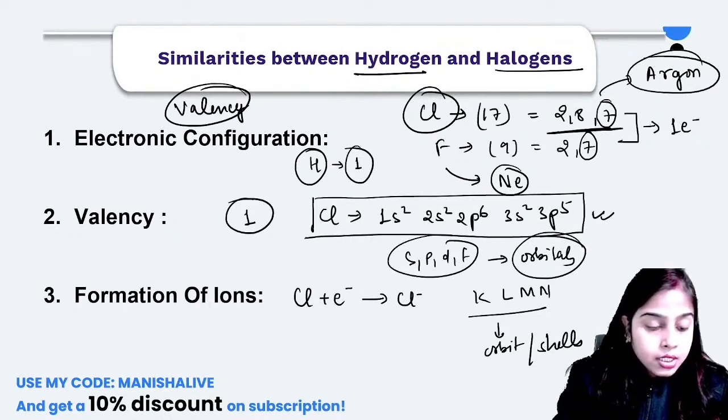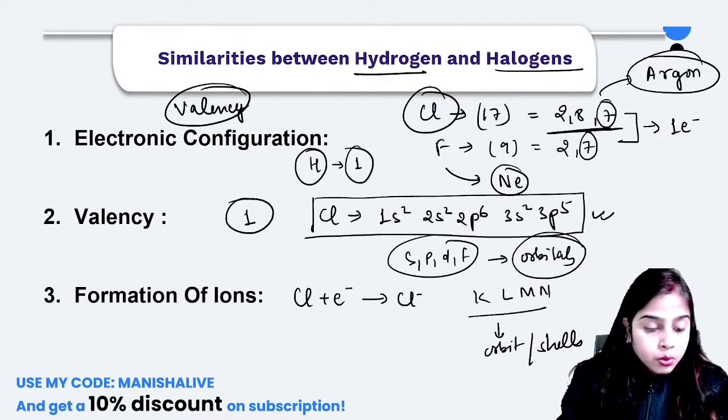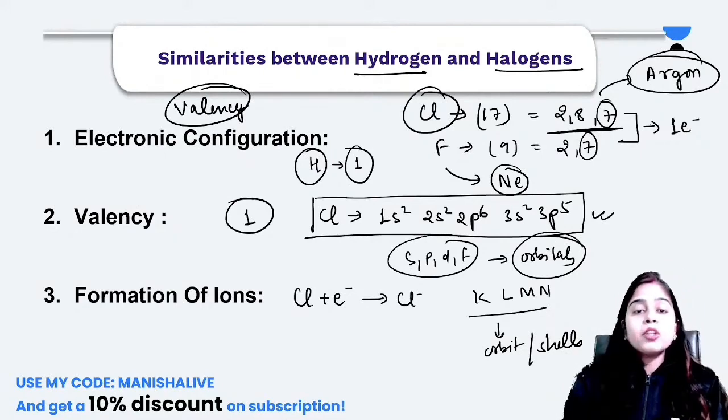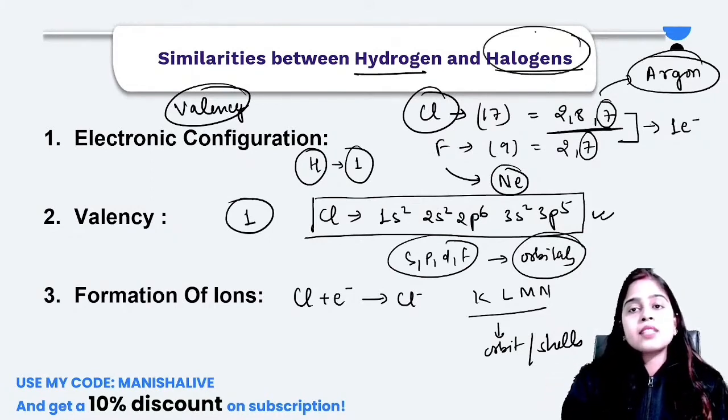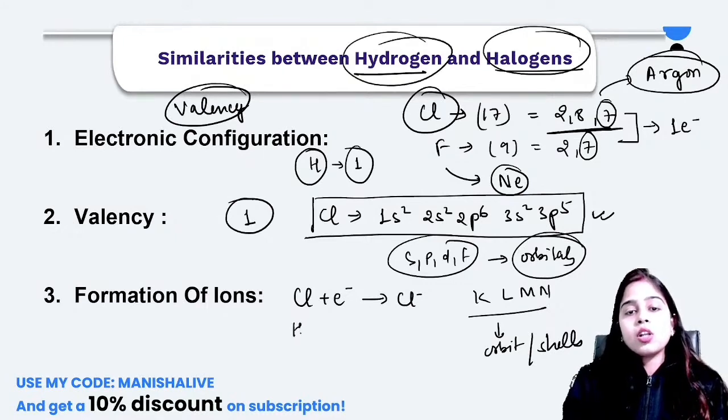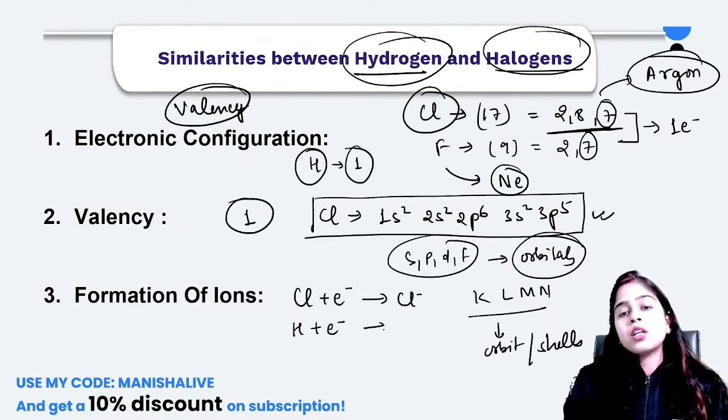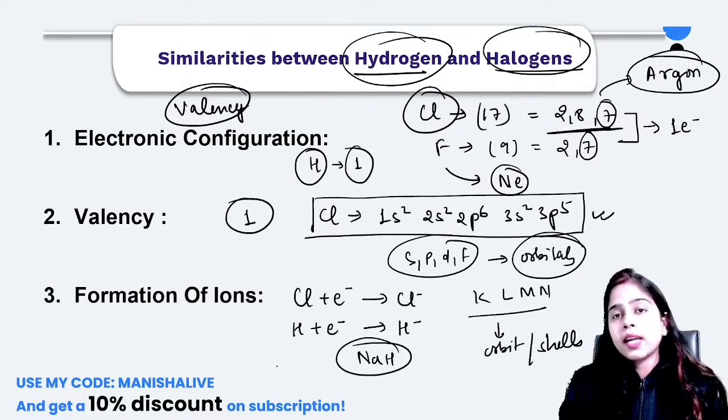Harsh is writing that the electronic configuration shows a tendency to form anion. Yes, very good, Mayank, very correct. Both show a tendency to form anion, halogens as well as hydrogen. Hydrogen also takes up an electron and forms hydride ion. You can see such compounds, NaH, sodium hydride, is formed.